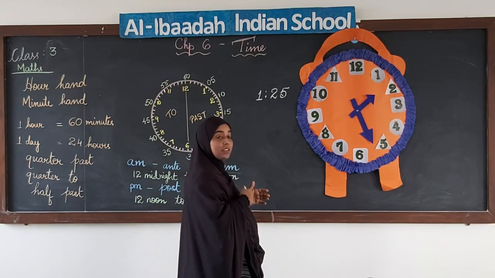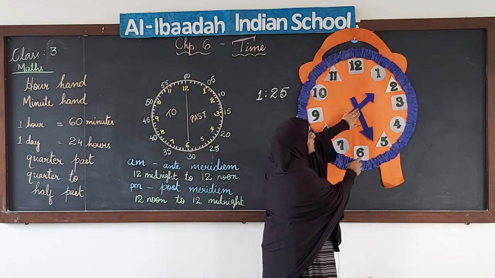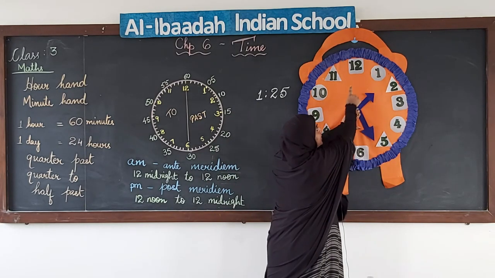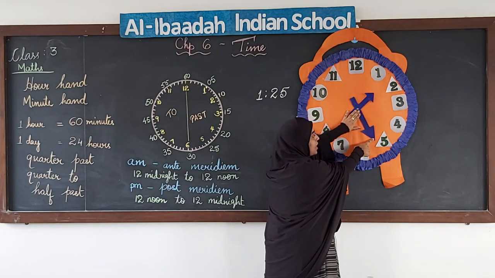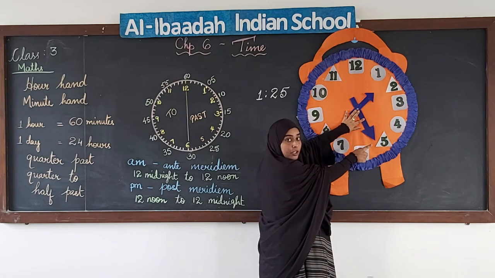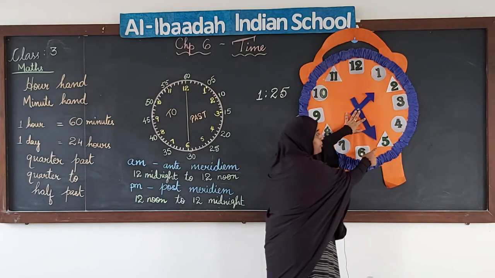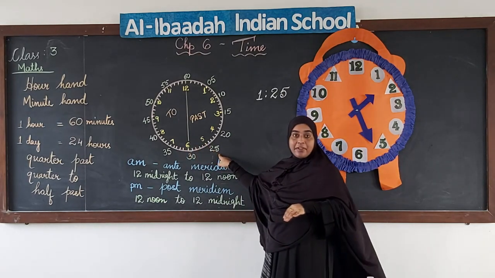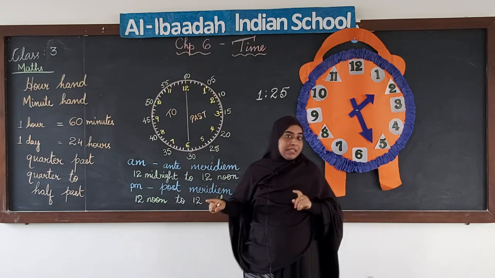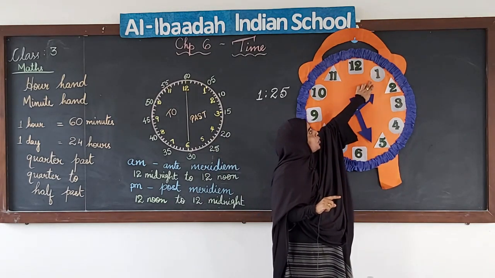Now we will see the other way of reading the time. Now we can see that the minute hand is in the first half of the clock. So here we are going to use the word past. Now 5 means how many minutes? 25 minutes, right? So 25 minutes past which hour? 1.